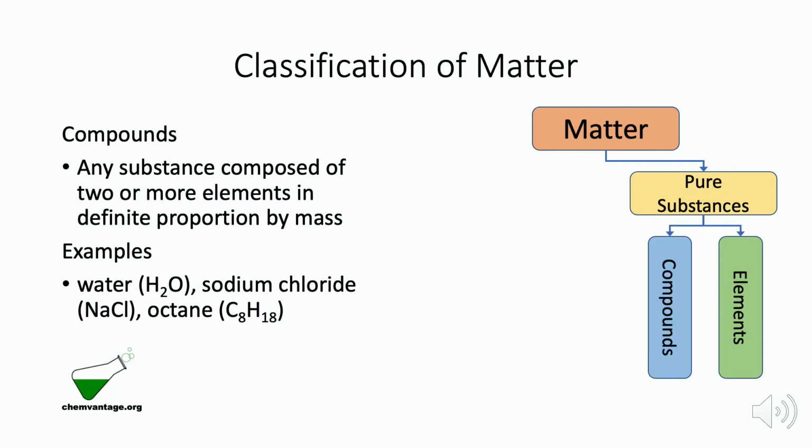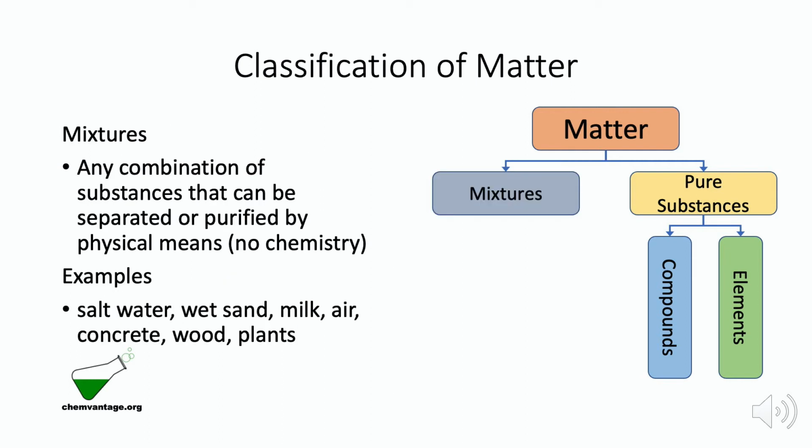Pure substances can also be compounds composed of molecules made up of different types of atoms, but in definite proportions. For example, water is composed of hydrogen atoms and oxygen atoms, but always in a 2-to-1 ratio. If a substance is not pure, then it must be a mixture of some type.